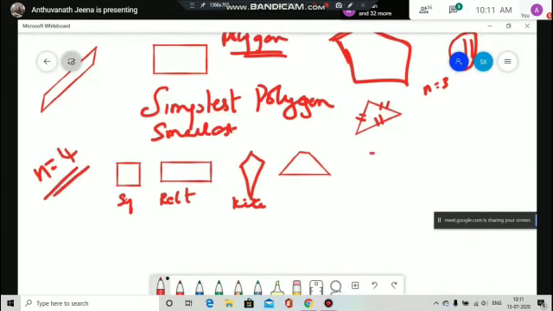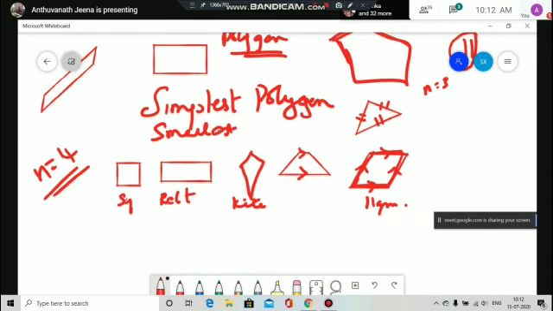Parallelogram. Who said parallelogram? Nishant, ma'am. Very good. Parallelogram means the opposite sides are parallel and equal. You remember we studied. And this is a trapezium. In a trapezium, only one pair is parallel. The other pair is not parallel.